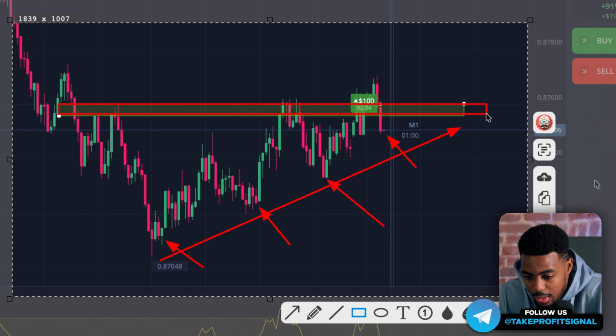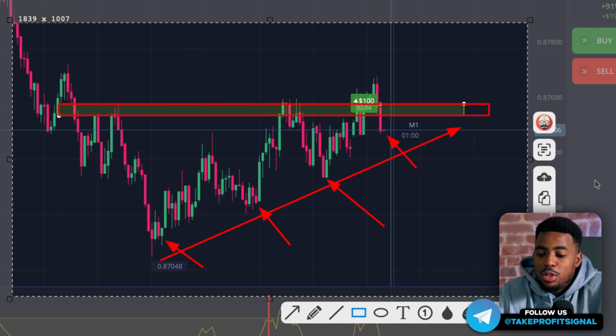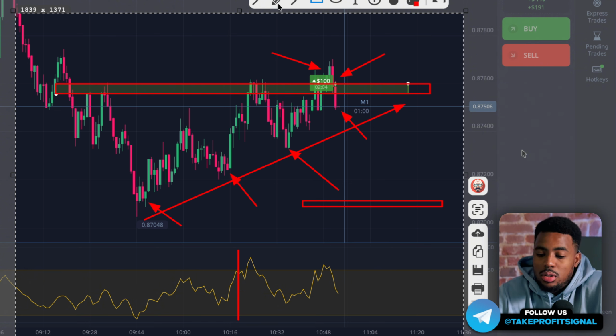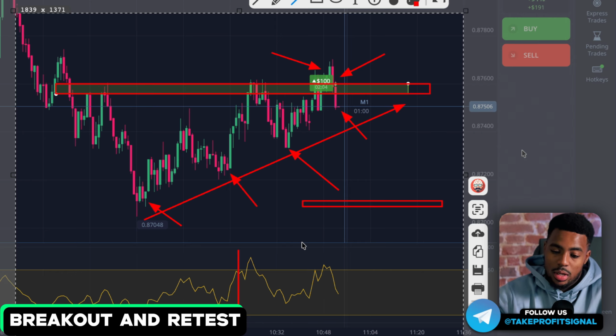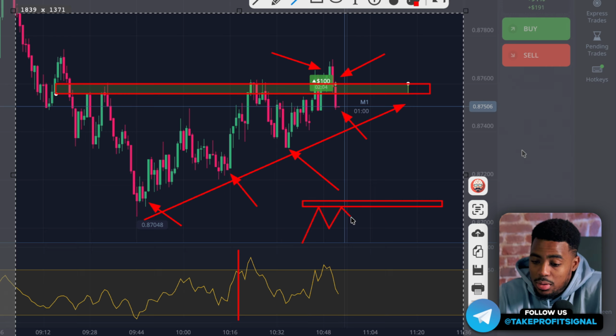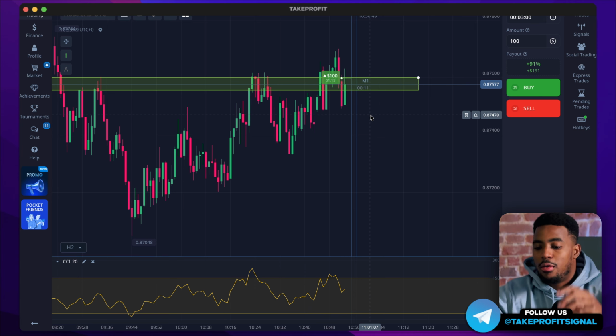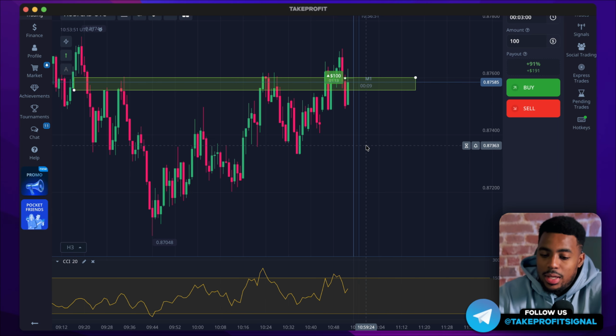The horizontal level that we had from which we could theoretically trade downward has already been broken at this point, and now we have returned back to this level. So the situation resembles a breakout and retest that we have discussed multiple times. This is when the chart moves around a level, then at some point breaks through it, returns and continues its upward movement. So at this point, we open a trade for an increase, and our goal is for the price to close above our entry point in 3 minutes.